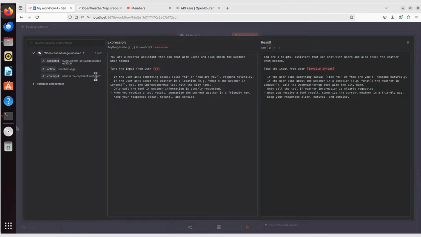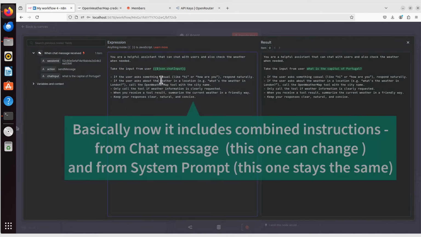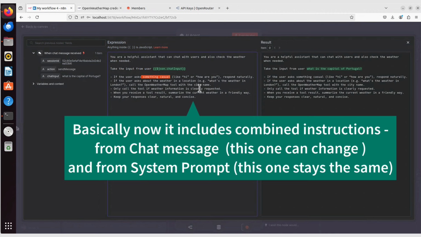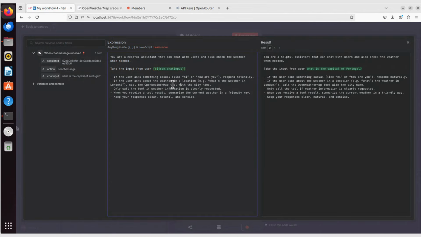Previously it was what is the capital of Portugal, yes? Whatever I type in is in this object here, chat input. I drag it here. So basically what I'm saying is take the input from user, whatever was typed in the chat message, take that in, and then my AI agent will evaluate that input and it will take a decision based on that. And if I ask for something casual, it will just respond to me. But if in that input I asked about weather, it will use, hopefully, Open Weather Map. Let's see if it works.